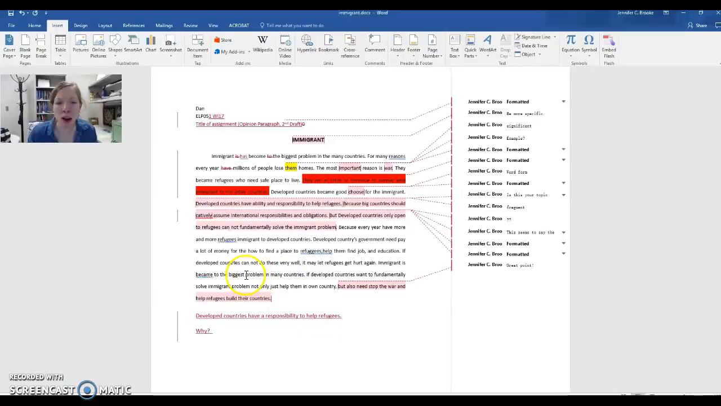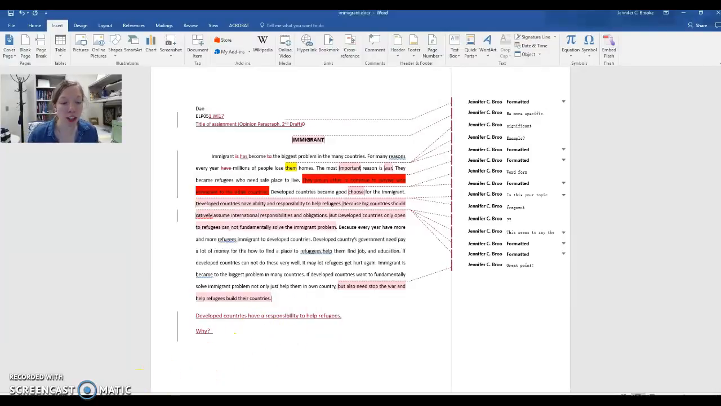But then you talk about how it's a really big problem in these countries and that we need to stop war and help them build their own countries. But in this paragraph, I never really get an answer to that question of why. And this should be your supporting details.